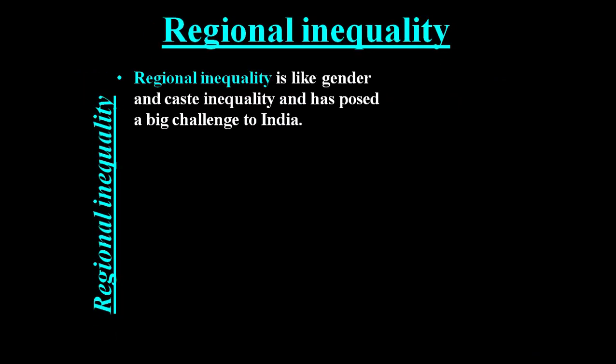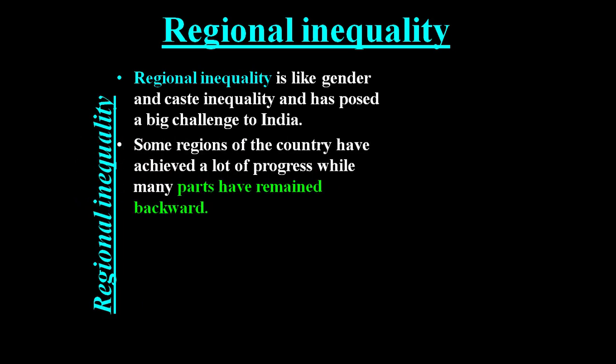And the next, regional inequality. Regional inequality, like gender and caste inequality, has posed a big challenge to India. Some regions of the country have achieved a lot of progress, while many parts have remained backward.